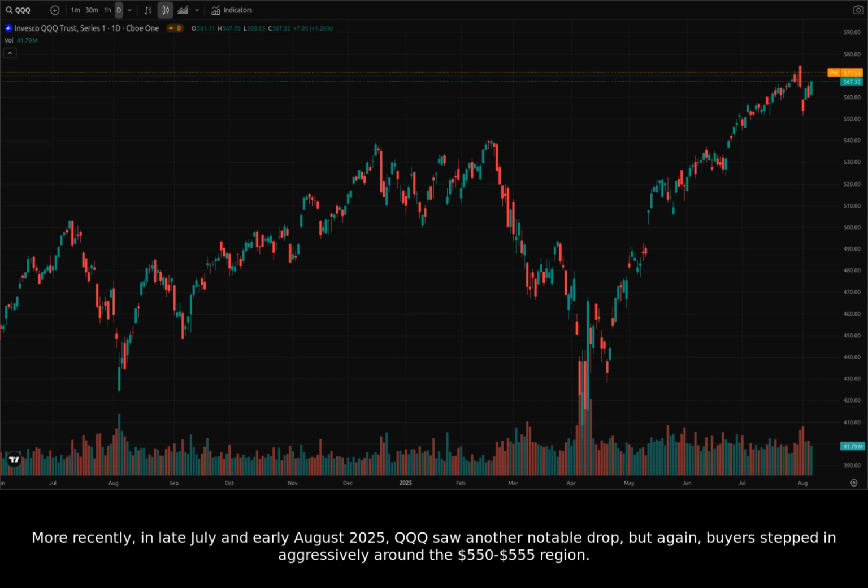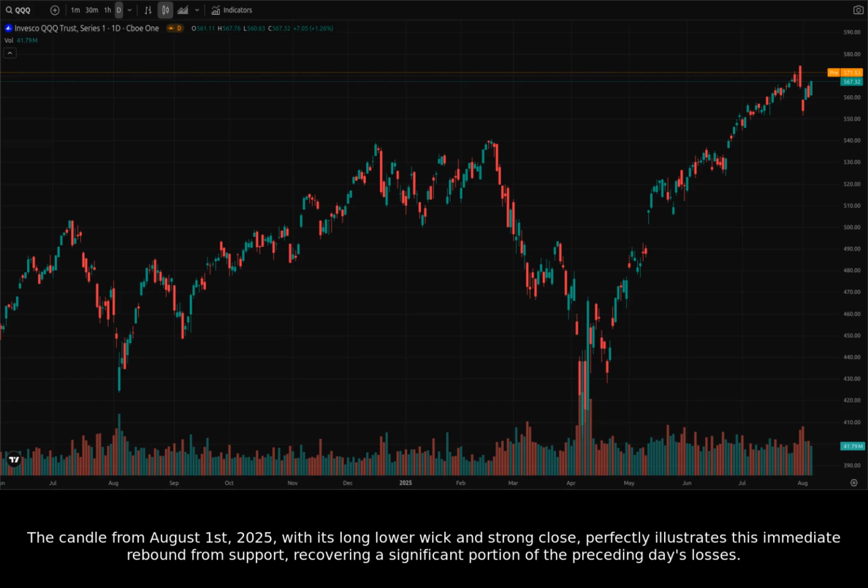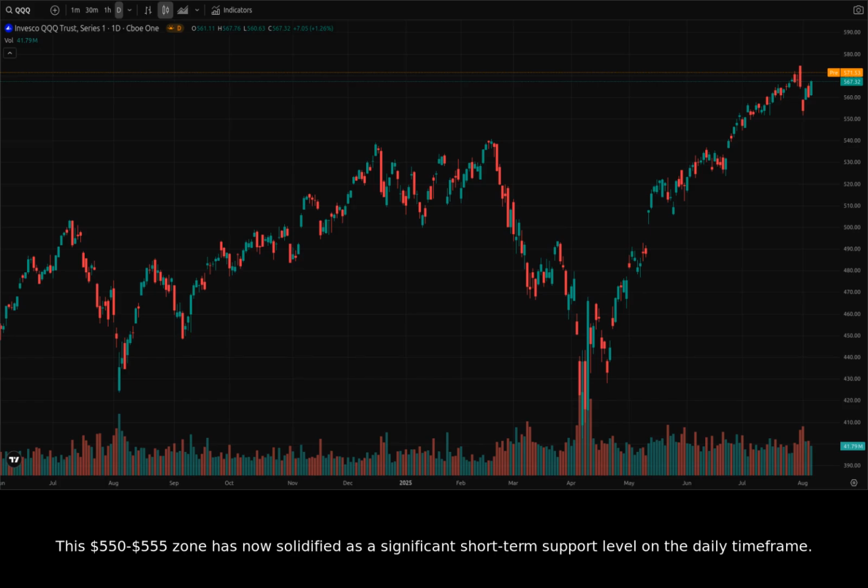More recently, in late July and early August 2025, QQQ saw another notable drop, but again, buyers stepped in aggressively around the $550 to $555 region. The candle from August 1, 2025, with its long lower wick and strong close, perfectly illustrates this immediate rebound from support, recovering a significant portion of the preceding day's losses. This $550 to $555 zone has now solidified as a significant short-term support level on the daily time frame.